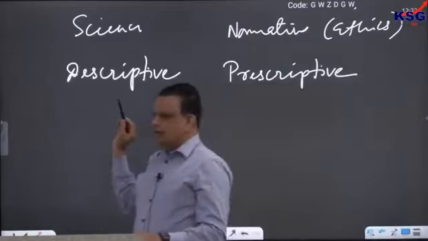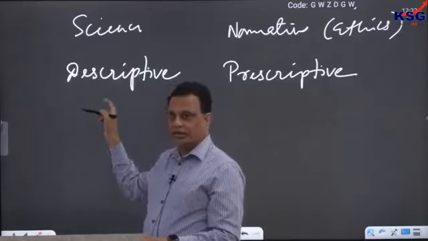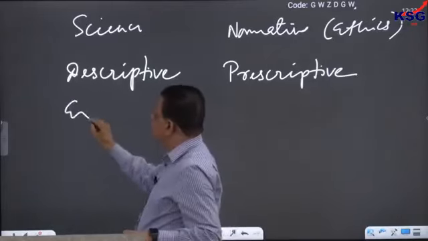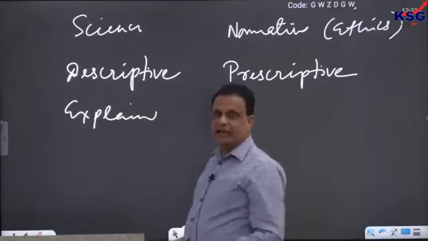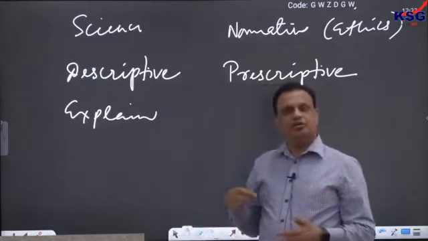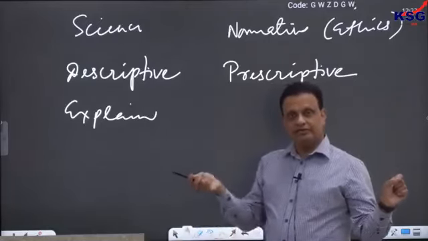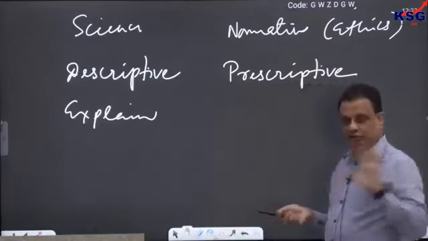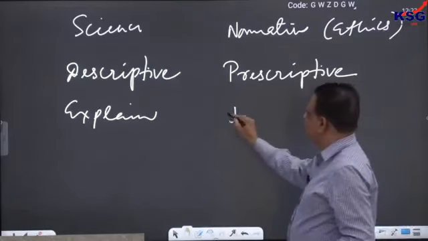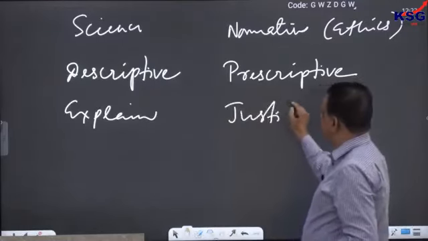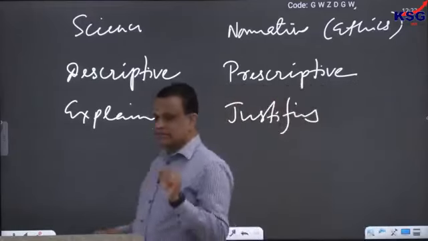Secondly, in science, after describing the phenomena, science always tries to explain it. Science is more about explanation, finding out the cause of an event. If something happens, why does it happen? Ethics, on the other hand, does not explain. More than explaining, ethics justifies the event, the behavior. Science explains and ethics justifies.